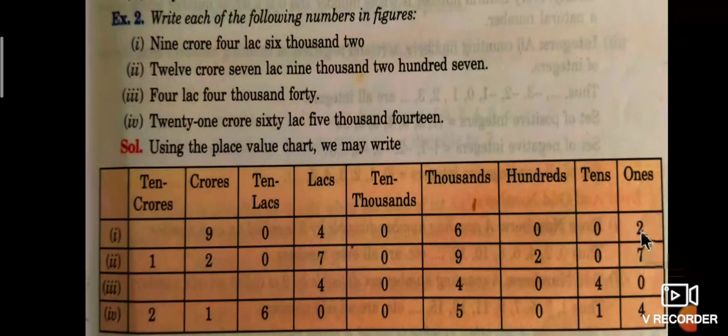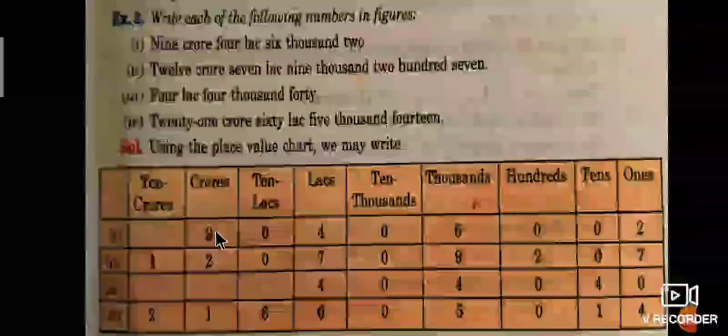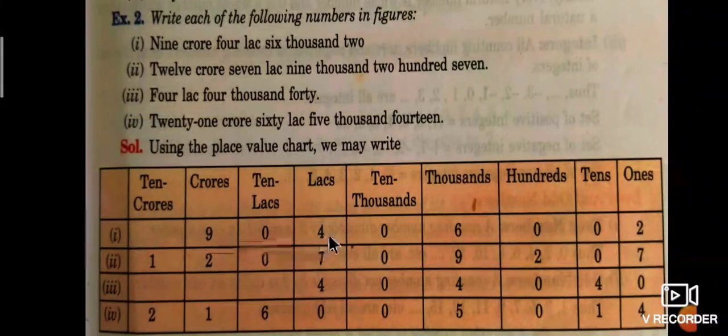Fill 2 in ones, 0 in tens, 0 in hundreds, 6 in thousands, 0 in ten thousands. Next, 4 in the lakhs place, 0 in the ten lakhs place, and 9 in the crores place.